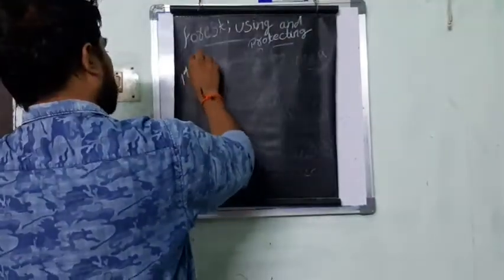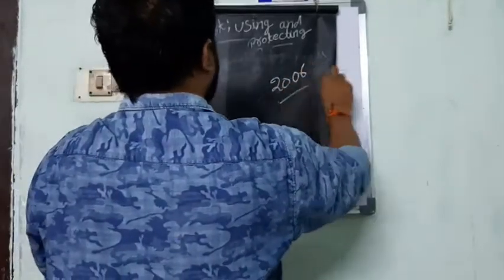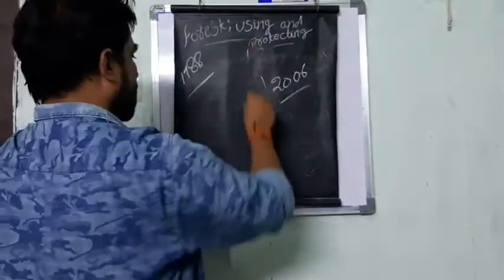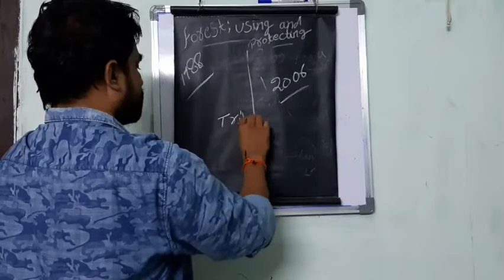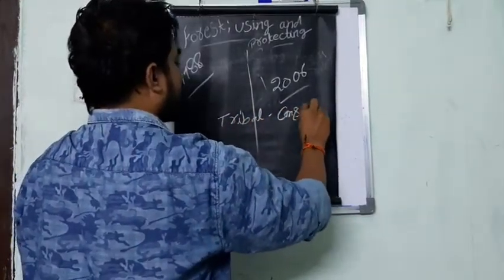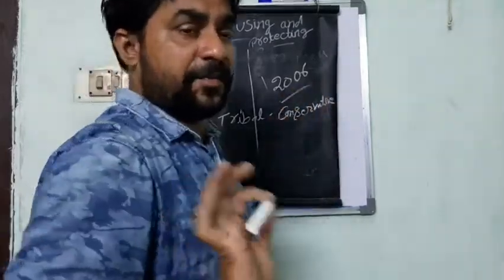First, take an example: there are 2 acts. One is the 1988 Act and the other is the 2006 Forest Act. Both gave more support to the tribal people. The tribals are involved in the conservation of the forest. Conservation means the development of the forest.